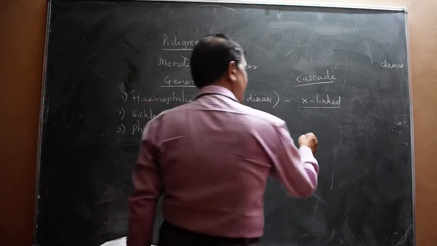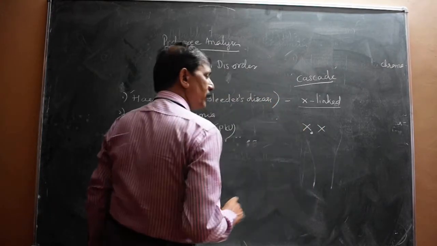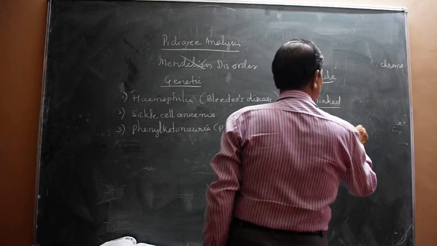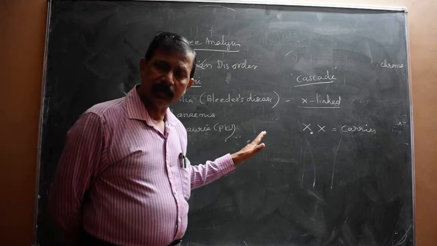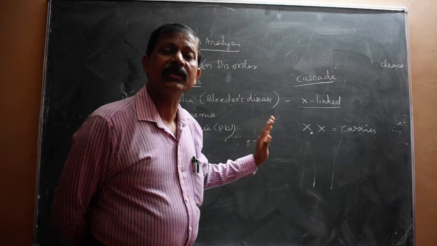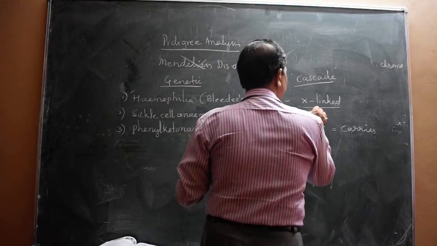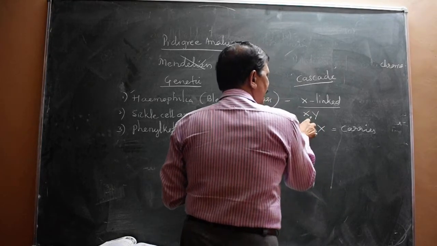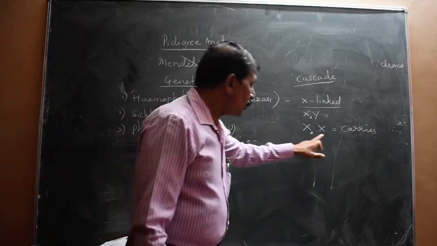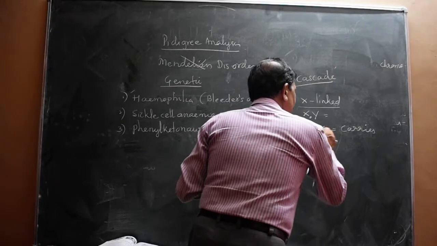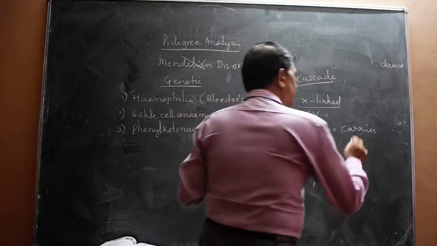But in a female it is not like that. Two X chromosomes are there. If only one X chromosome has the defective gene and the other is normal, she may be normal, but she is a carrier. So that is why with Queen Victoria, the majority of the daughters are carriers, but all sons are hemophilic, because in the son there is only one X chromosome. If that one X chromosome contains the defective gene, definitely he is hemophilic. But a daughter may not be hemophilic because here one normal is there and one defect is there. So normal is dominant over the defect.